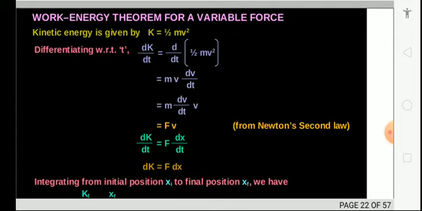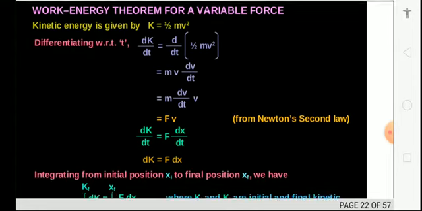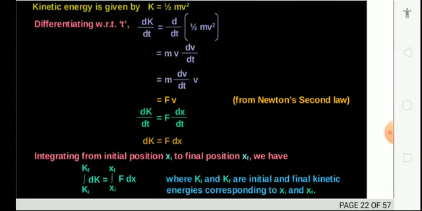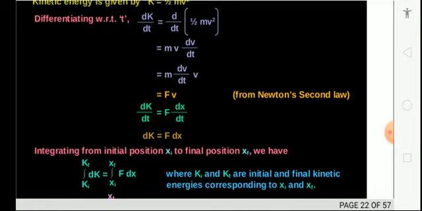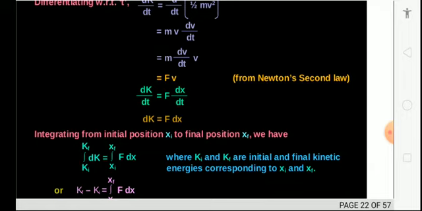Now you can write dK by dt is equal to F dx by dt, so dK is equal to F dx, removing the dt term from both sides, or you can cancel it out. Ultimately you can integrate from the initial position to the final position.